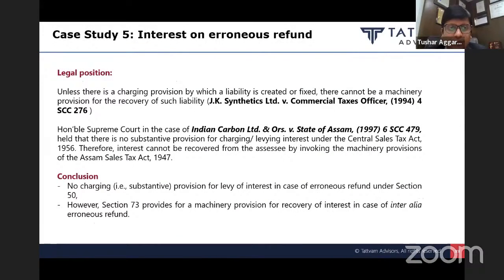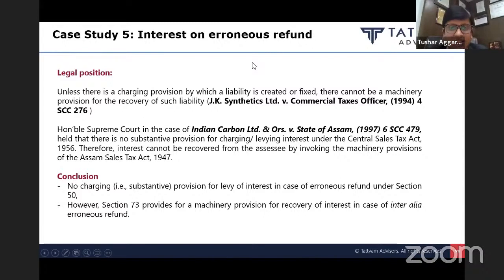It's a settled position. Unless there is a charging provision by which a liability is created or fixed, there cannot be a machinery provision for the recovery of such liability. In fact, the Supreme Court in the case of Indian Carbons has held that there is no substantive provision for levy of interest under the Central Sales Tax Act. Therefore, interest cannot be recovered from the SSC by invoking the machinery provision under the Assam Act.